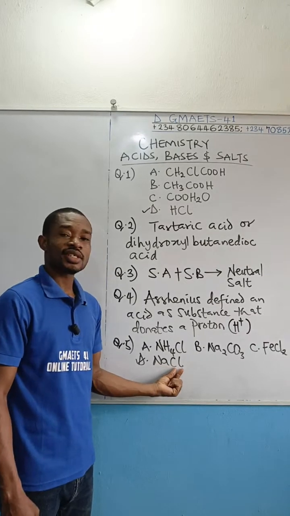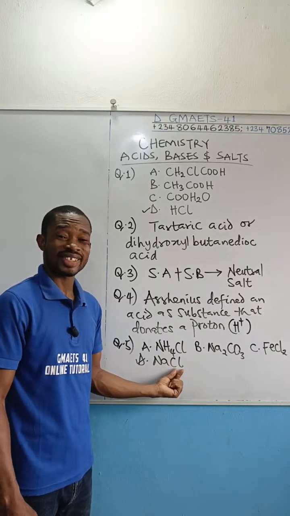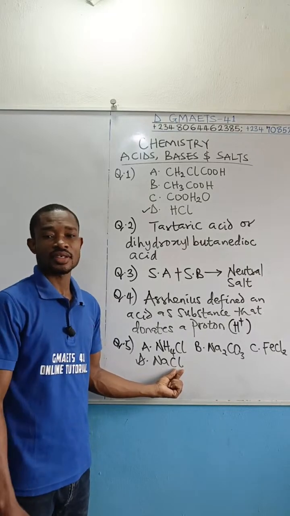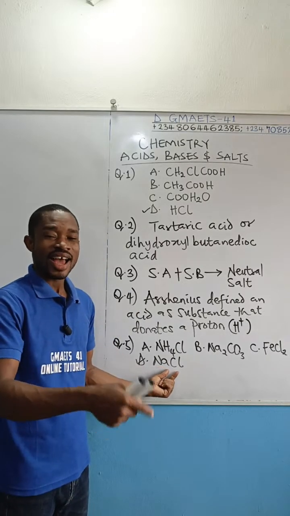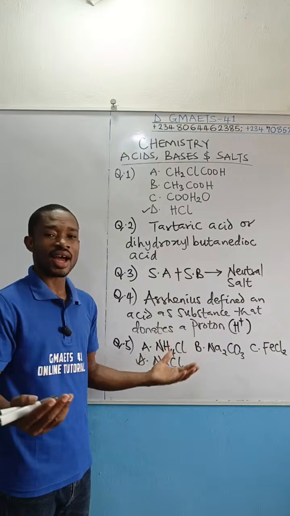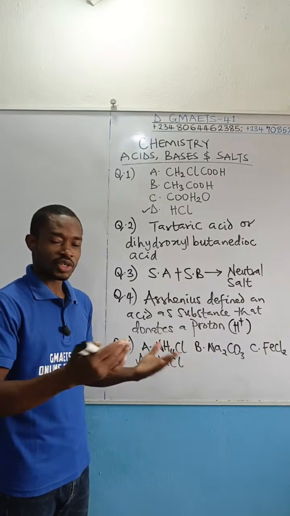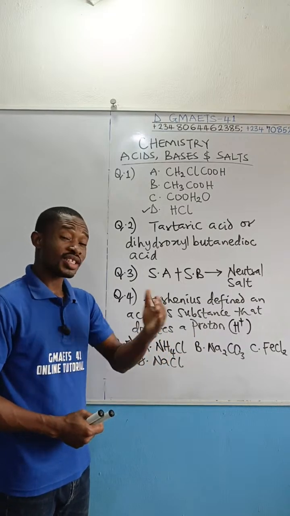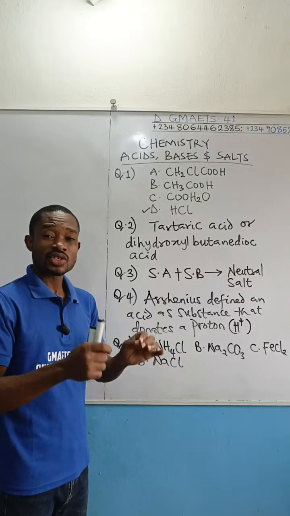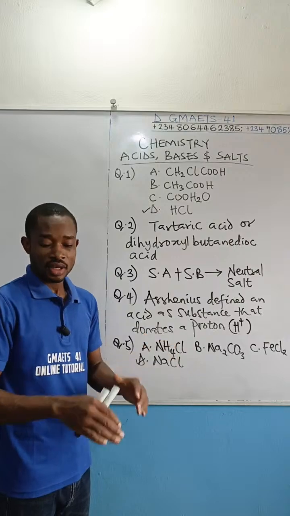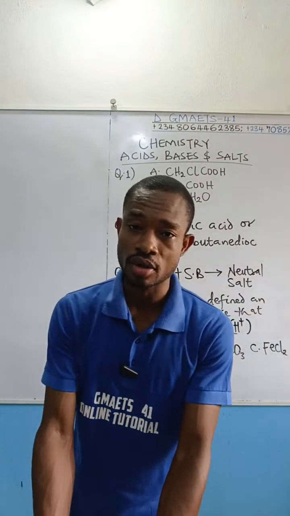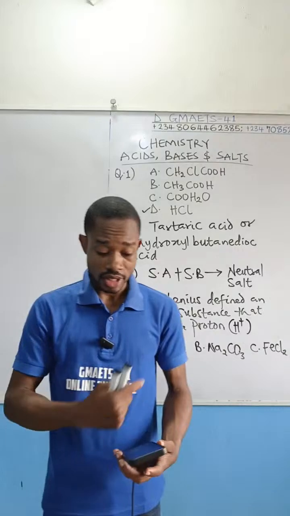The strong acid that produces sodium chloride is hydrochloric acid. So this sodium chloride is a reaction between sodium hydroxide and hydrochloric acid. Both are strong base and strong acid. So the aqueous solution of that salt won't affect litmus paper. It's going to be neutral. So the correct option there is D.